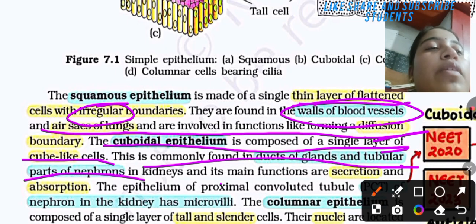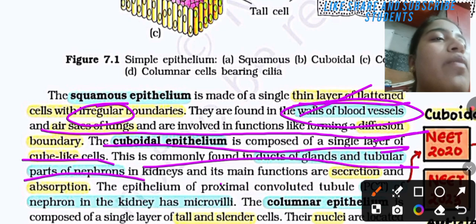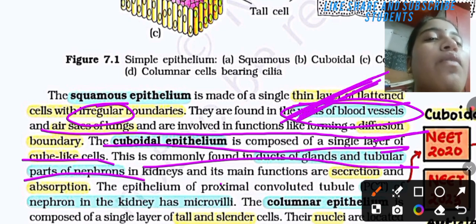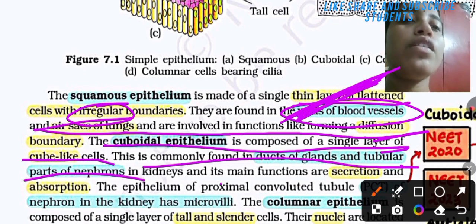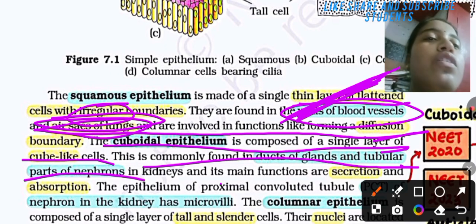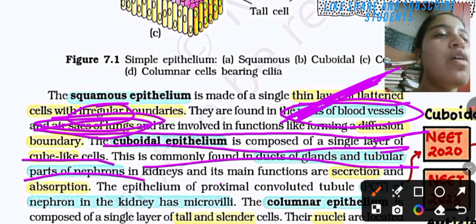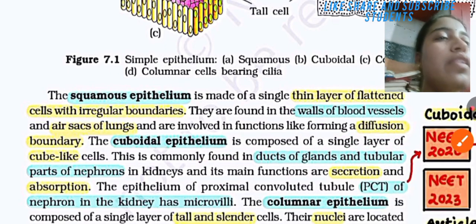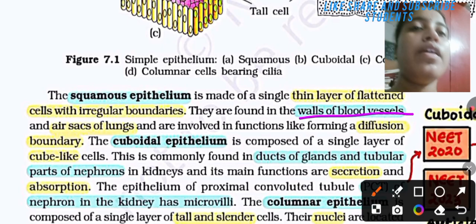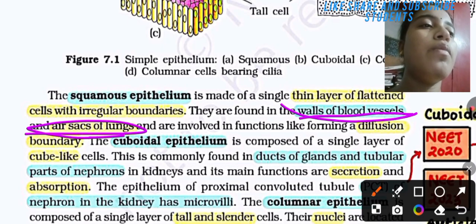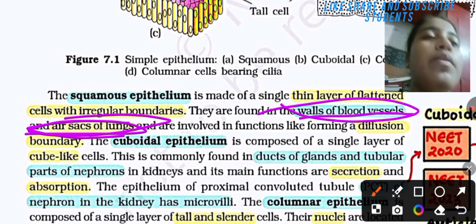The squamous epithelium is found in the walls of the blood vessels and air sacs of the lung.